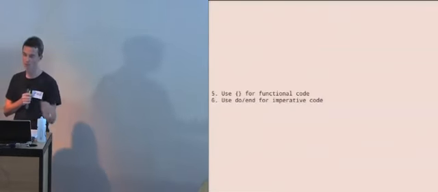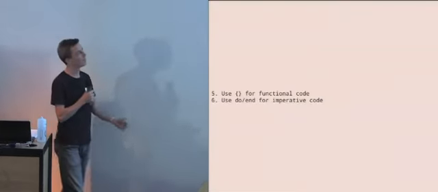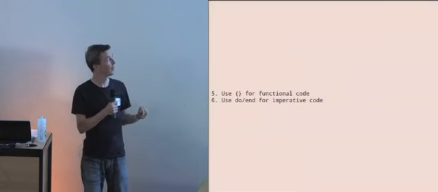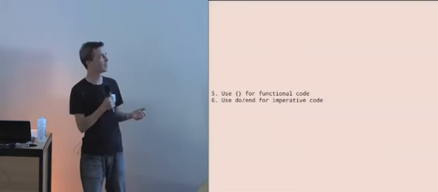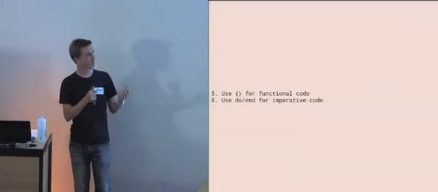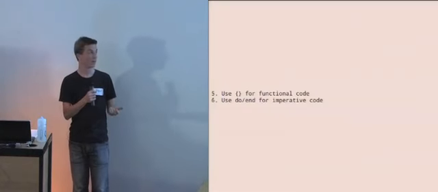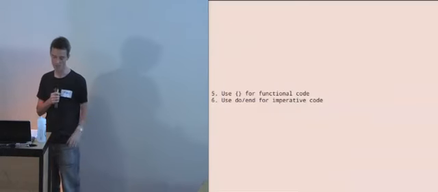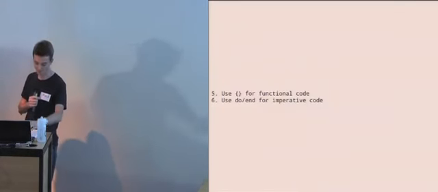I've got a couple of extra rules of my own. I tend to use the curly braces for functional stuff and do-end for imperative stuff. You certainly want to use curly braces for functional stuff because the precedence works very well for chaining. I'll show some examples of chaining later.